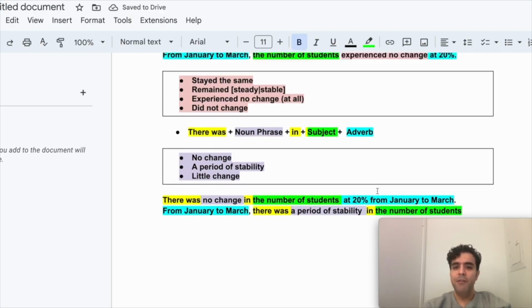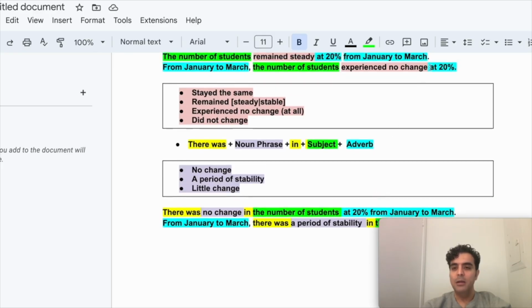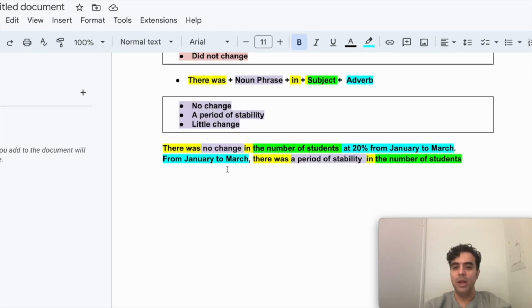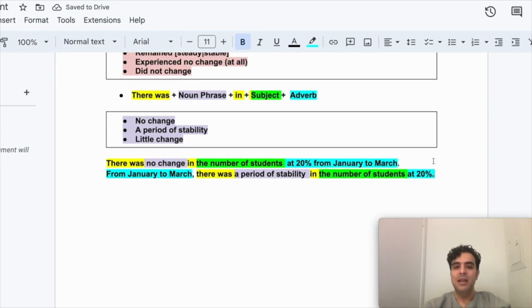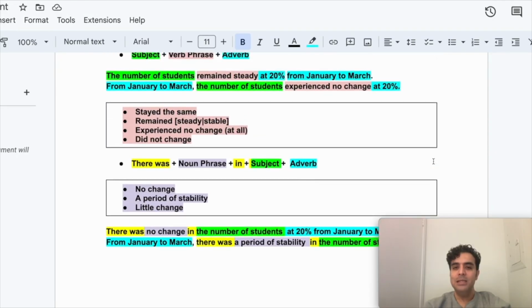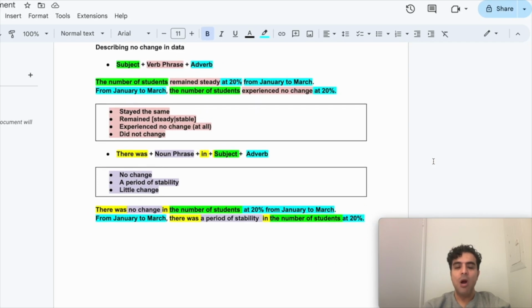And then finally, I have at 20%, right? Let's see, where does this go? From January to March, there was a period of stability in the number of students. Yes, so we want it to be close to the noun phrase, at 20%. So there you have it. These are the two structures that we use to describe no change or stability in the data that we're describing.